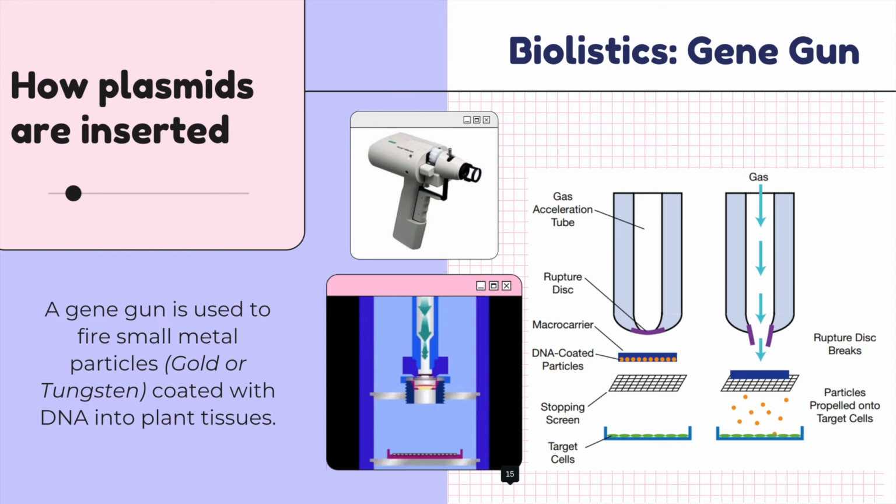Micropellets of gold or tungsten are coated with these DNA fragments and are released from a gene gun through high pressure helium gas to directly penetrate the cell wall of the host. Gold and tungsten are used because they are not chemically reactive. Cells that survive the bombardment will acquire the ability to express the designed protein.